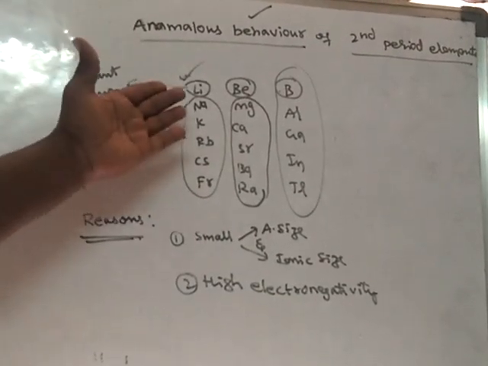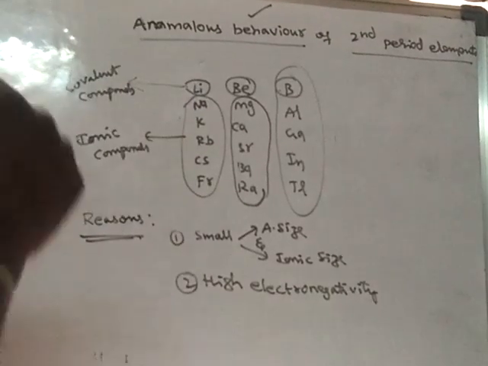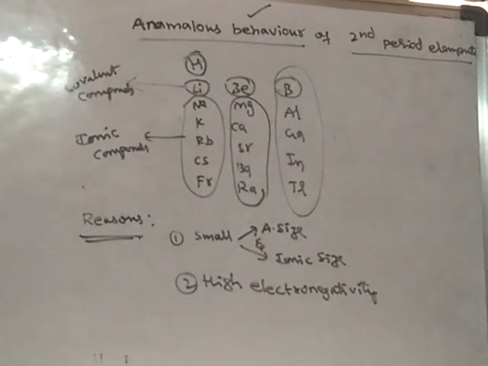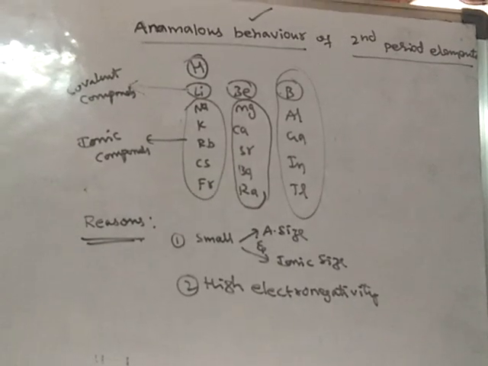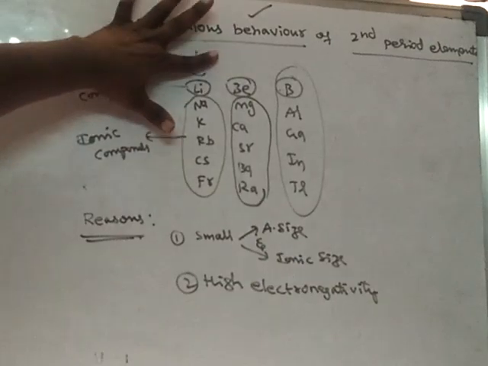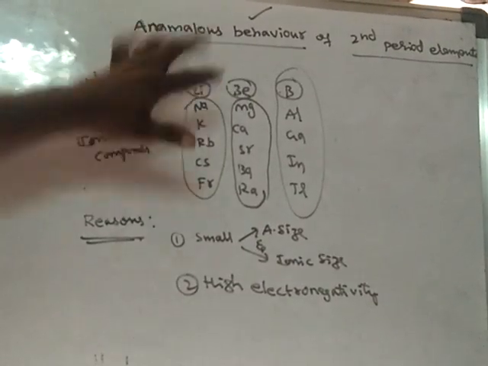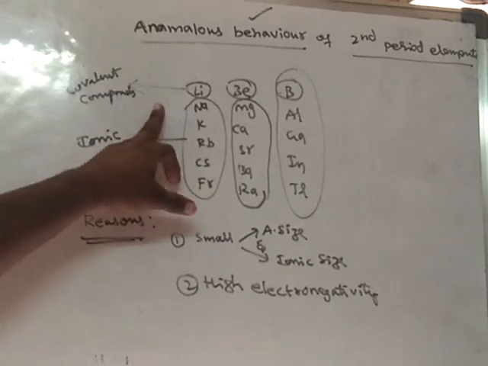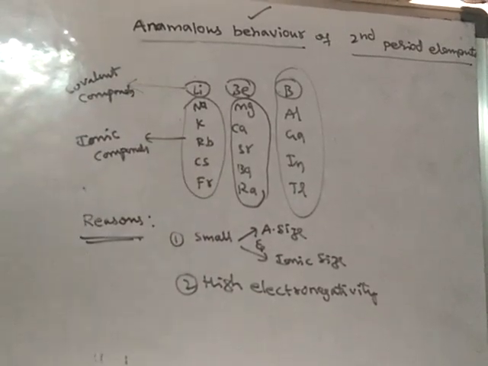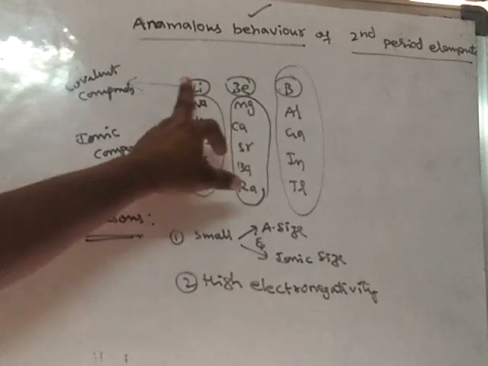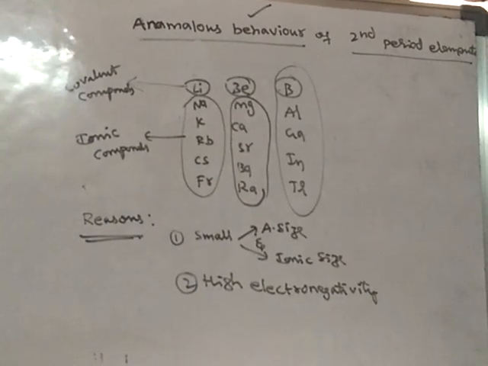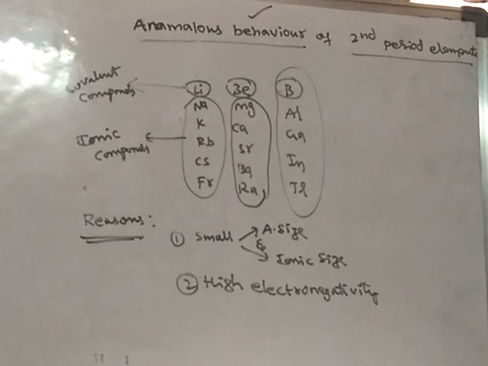So except first A group. Actually hydrogen should be here, but the position of hydrogen is not fixed. It is not correct, so simply leave it. For the rest of the groups, lithium belongs to the second period. The second period element from any group shows different behavior than the other members of its group.